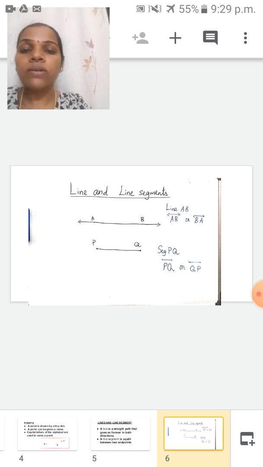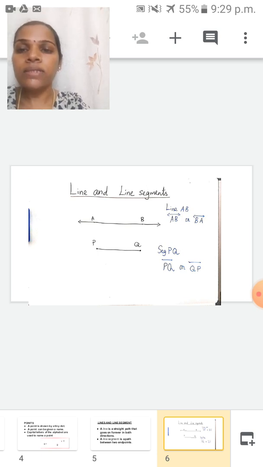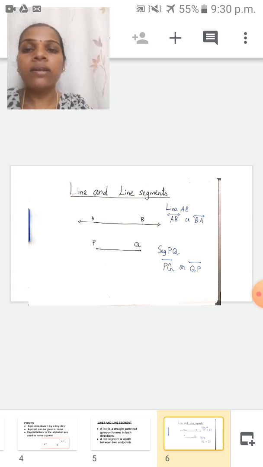Okay. Next one is line segment. See here, PQ. This is the line segment. Is there any arrow mark here? No. Here an end point is there. PQ. So this line segment we can measure with the help of a scale. On both sides we can't extend. We can't increase the length of the line, because here an end point is there.